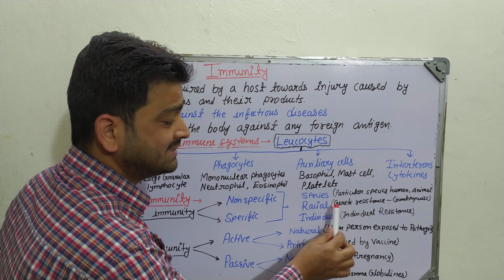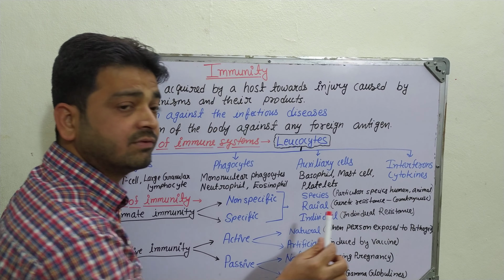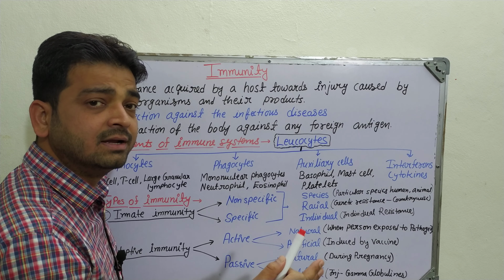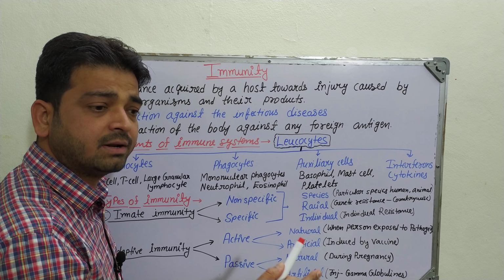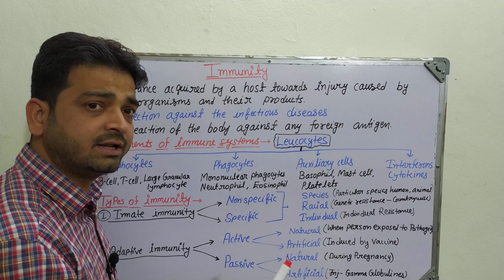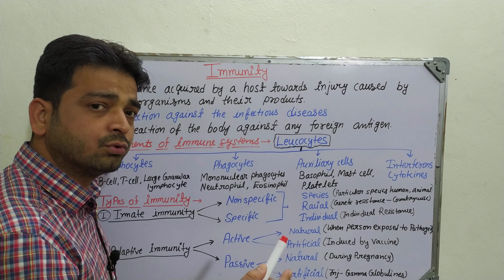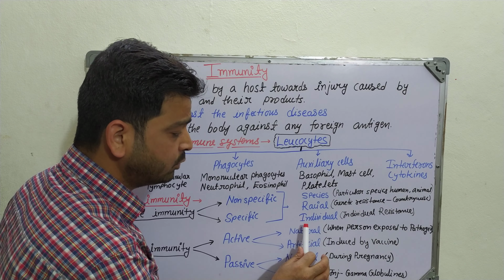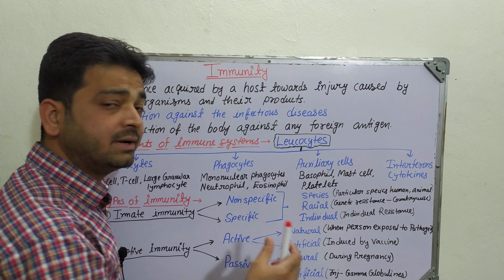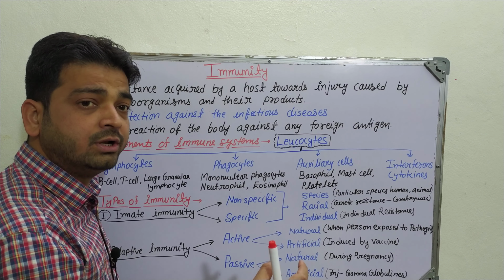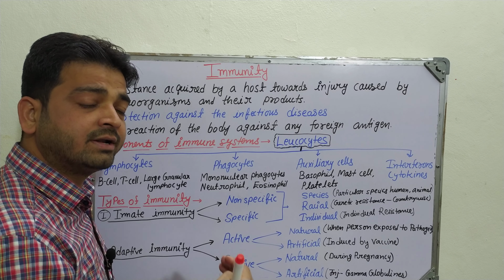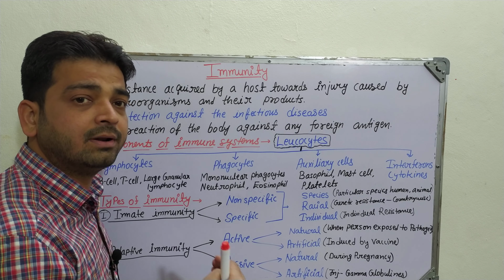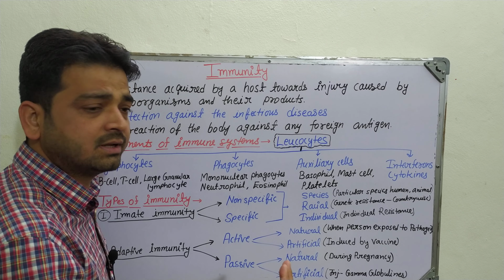Coming to racial, like genetic resistance, it can be country-wise. For example, Plasmodium falciparum is found in South Africa, so South African people have immunity against Plasmodium falciparum, whereas Plasmodium vivax is transmitted in India, so Indian people have certain immunity. That's what racial means, right? Coming to individual resistance, each person has their own immunity. For example, some people may be affected by COVID-19 and die, while some people get affected but do not even get any symptoms. So it depends, right?